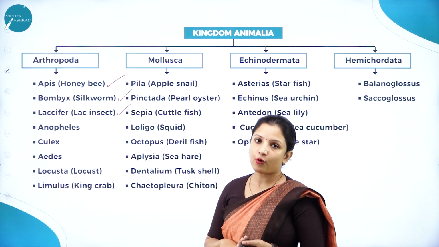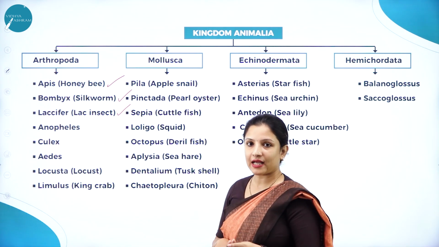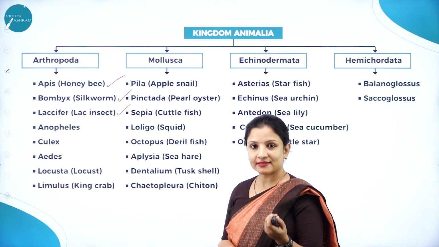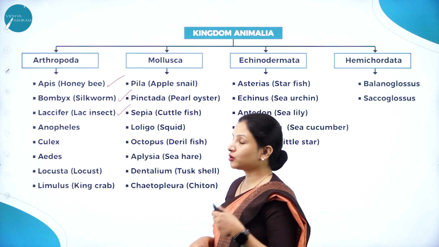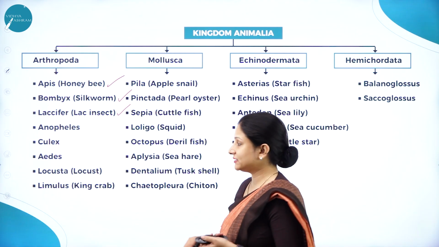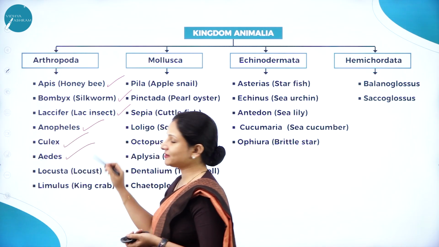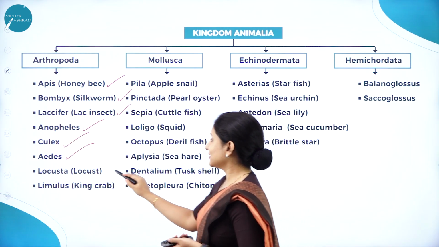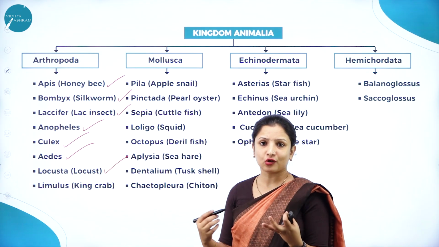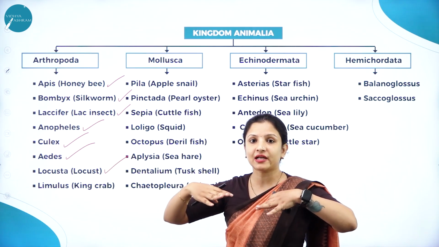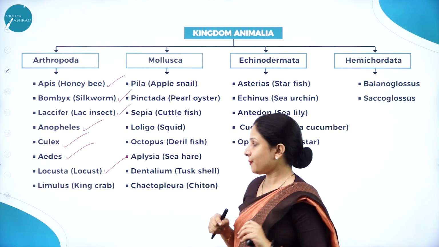Apis is honeybee, Bombyx is silkworm, Lassifer is the lac insect. And parasitic arthropods, the ones which are pathogenic and cause diseases, are Anopheles, Culex and Aedes, these are mosquitoes. Next, locust, they are the pest which infects crops. They come in large swarms and they completely destroy the crop fields.